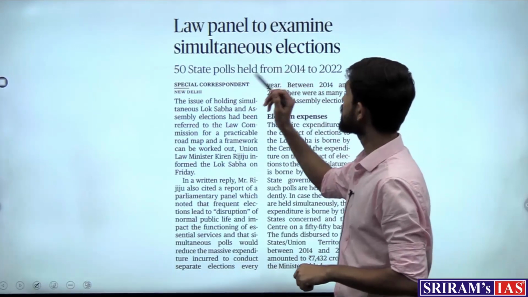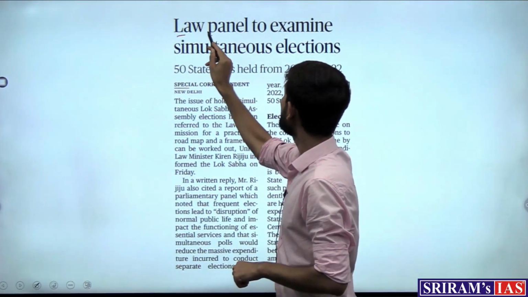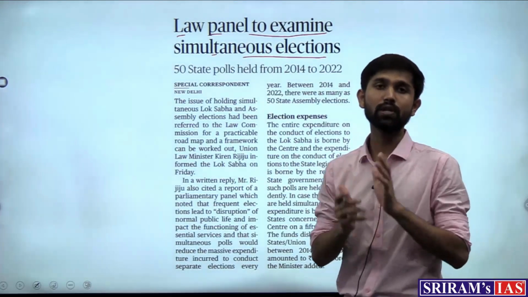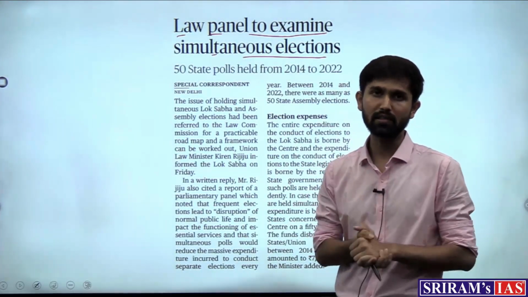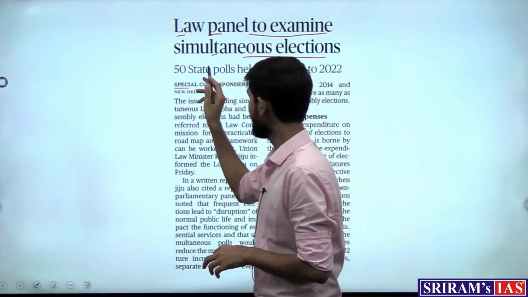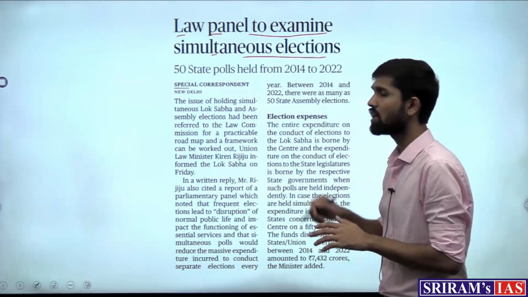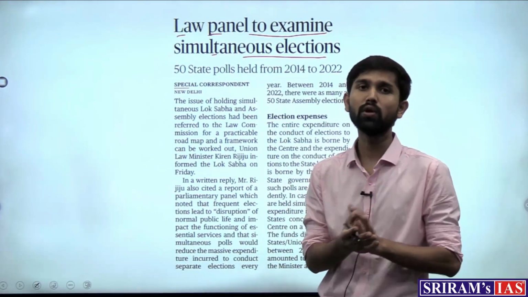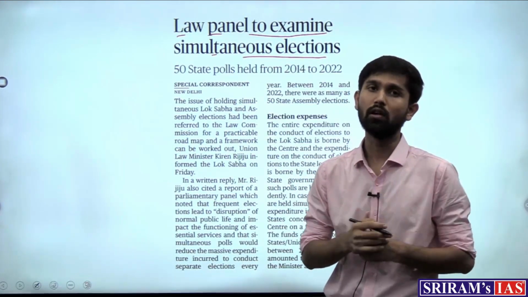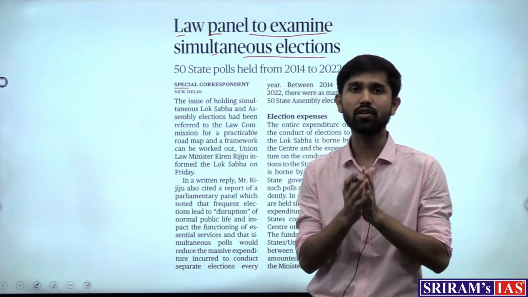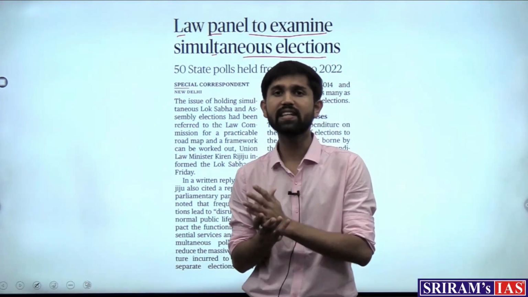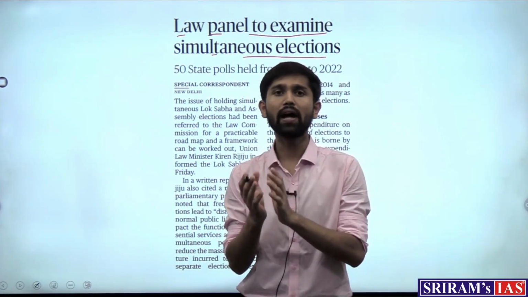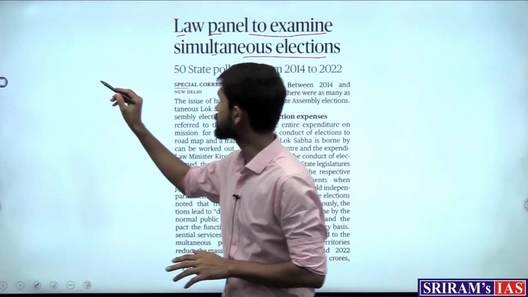The next article which appears in the newspaper reads, Law Panel to Examine Simultaneous Elections. Now this is an issue which has been talked about quite a lot in recent times, wherein the article talks about the fact that the ruling government has given the proposal of holding simultaneous elections, that is the Lok Sabha election and state assembly elections at the same time, and it has given this proposal to the Law Commission to examine.